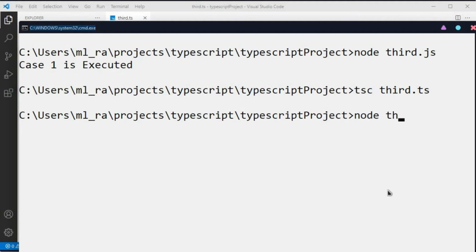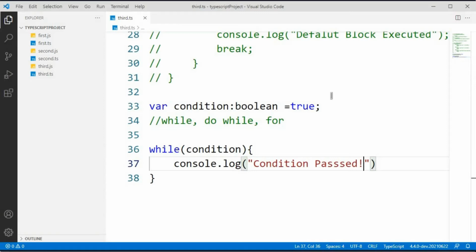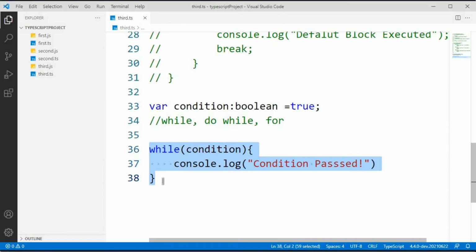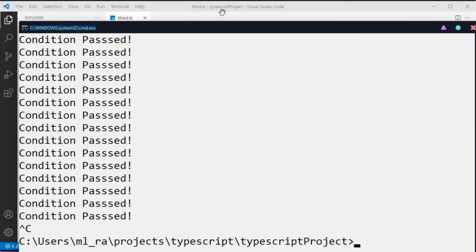Now it's compiled. I am checking the JS file. You can see that it is printing always. It is not stopping because our condition is true. It will always be true. So this loop will iterate until the condition fails, and in our case it will not fail. That's why it is continuously executing. In order to stop that, just press Ctrl C. Now you can see that the execution of the JS file is stopped.